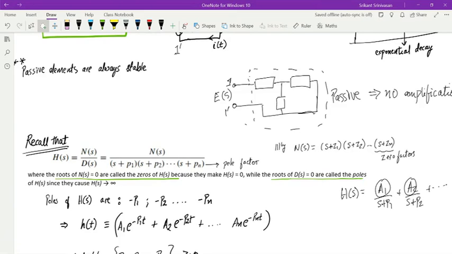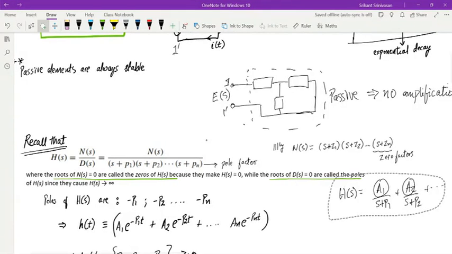Whenever s is equal to minus z1 or minus z2, this term becomes 0, and so those are called the zeros. And similarly in the denominator, whenever s is minus p1, minus p2, the system blows up, the network function. So the poles of H of s are minus p1, minus p2, as you follow what is happening over here in the denominator. And then we know that by method of residues, we would actually split it up like this. Okay.